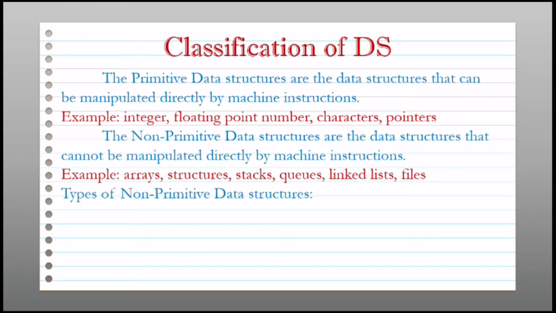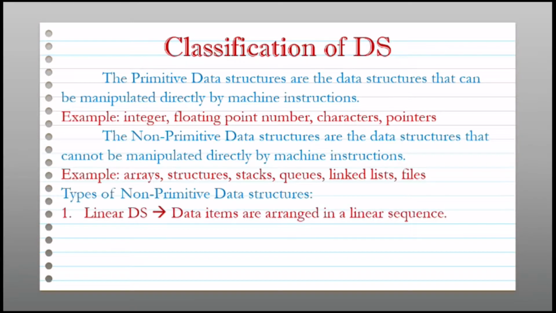In that there are two types. The first one is linear data structure. So here data items are arranged in a linear sequence. Means suppose we are storing data as a linear data structure, then all the data will be stored in sequence manner, that is one after another.